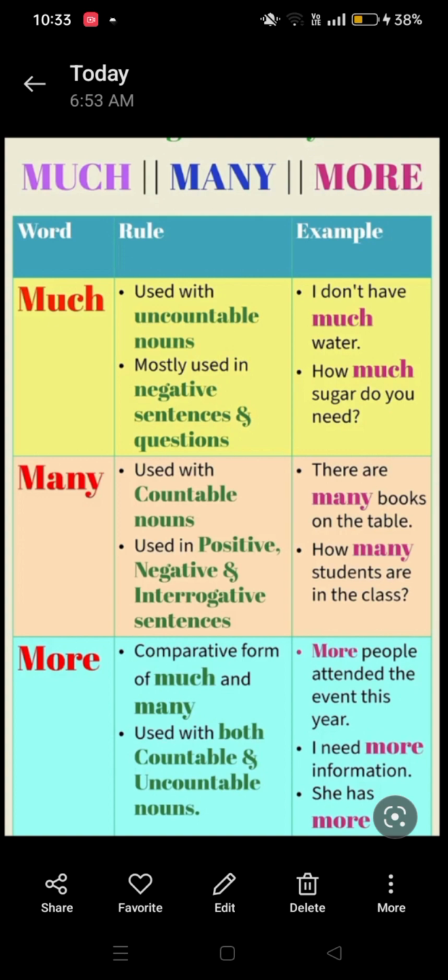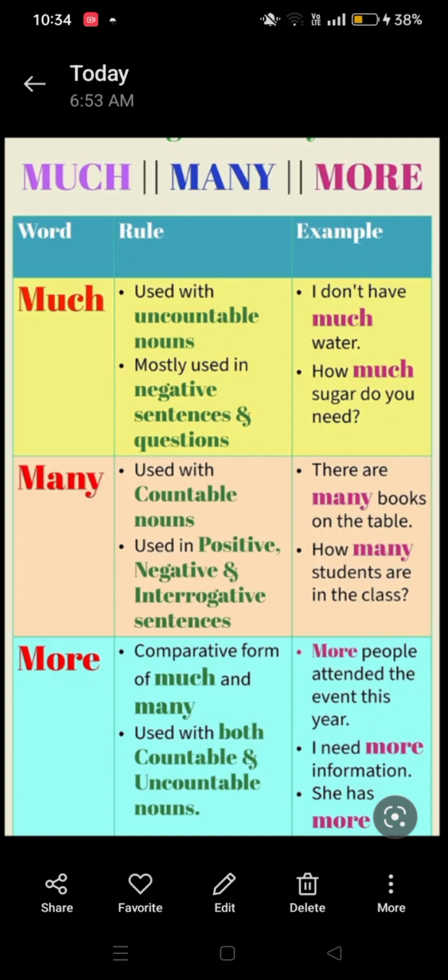After you understand much and many, we can continue to more. How do we use more? More is the comparative form of much and many. We use more with both countable and uncountable noun. So we can use more with both.